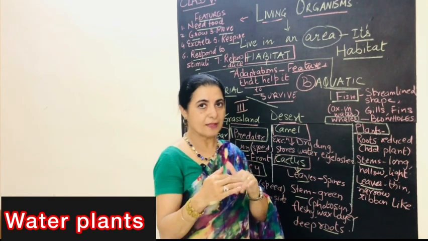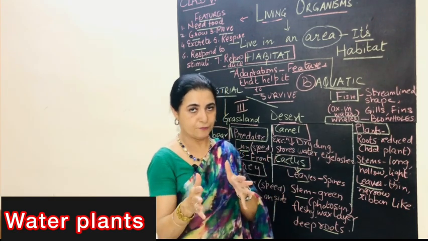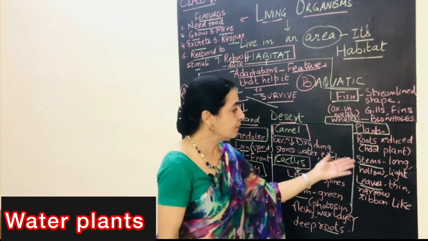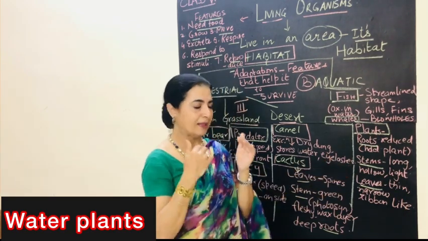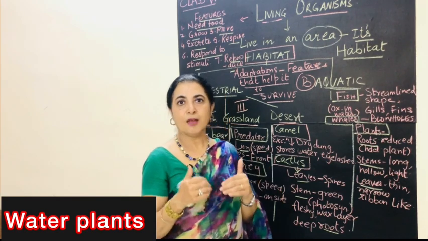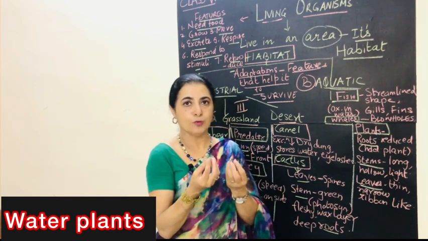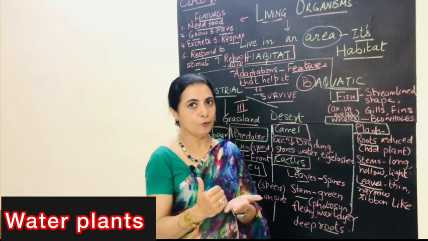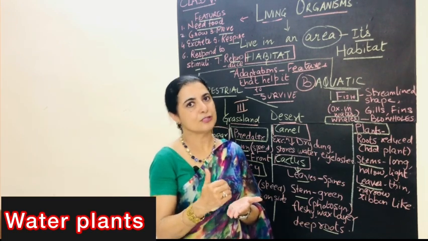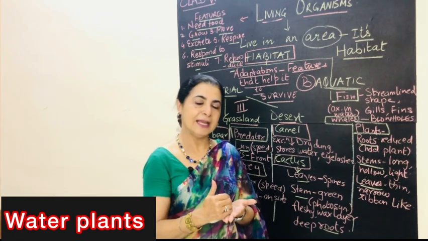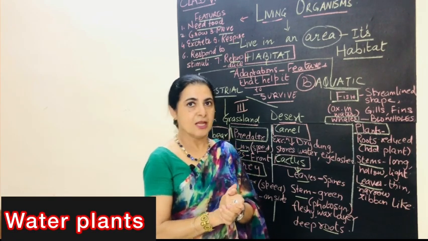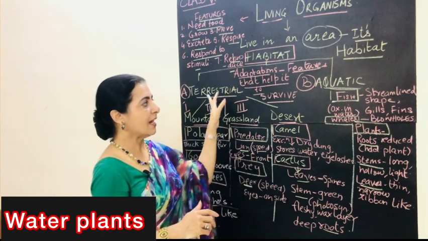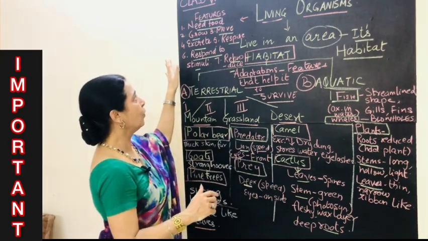अब उसकी leaves जो हैं, they should not be torn because of the water current or the water flow, इसलिए they are ribbon like. And coming to the stems, they are long and they are hollow and they are light. We all know जो चीज़ hollow है, जो light है weight में, वही float कर सकती है. So ये जो water plants है, they are floating in the water. इसके लिए उनकी जो stems हैं, they are hollow and they are light, which helps them to float in the water.